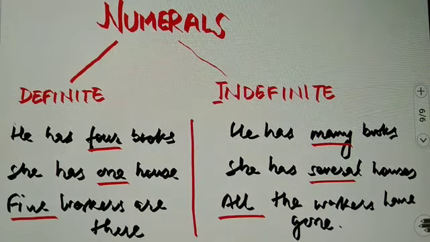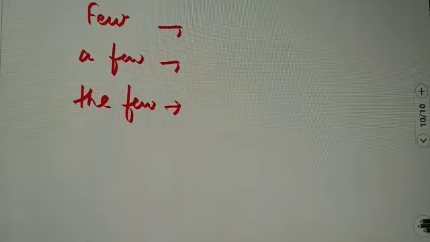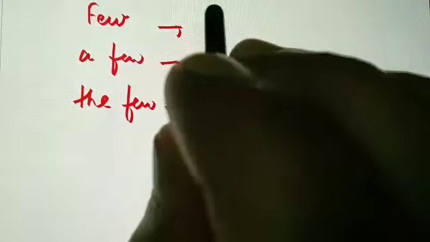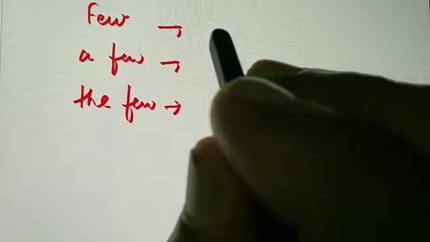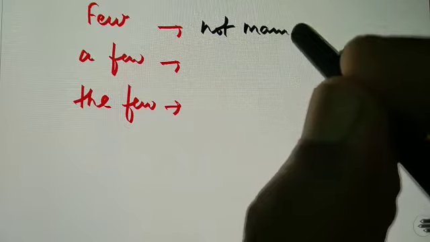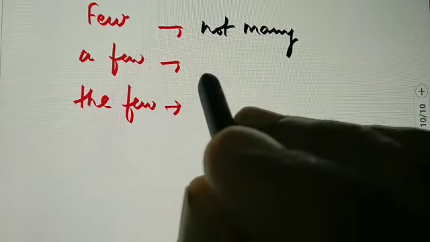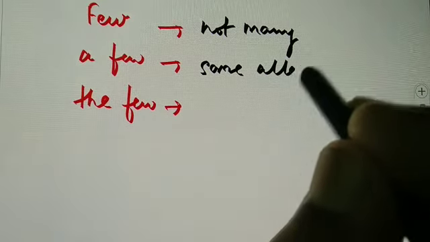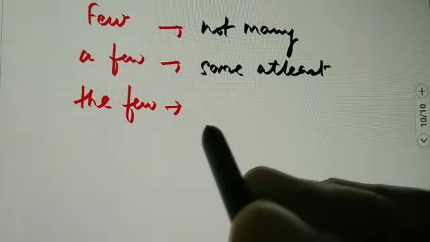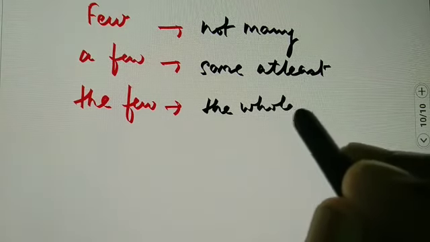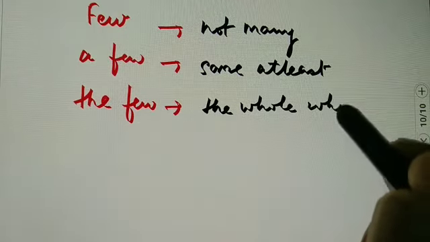So like in quantitative we have little, here in numerals we have few, and few also has similar meanings. If we use only few, it means not many. If it is a few, means some, at least. The few, the whole, whatever are there.